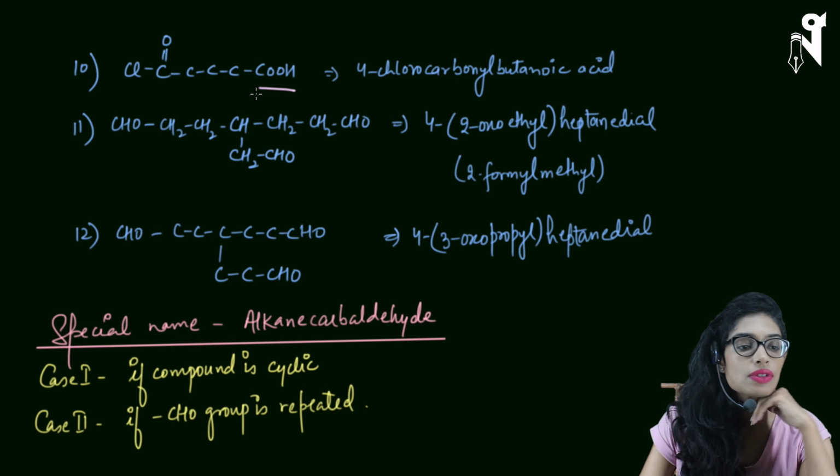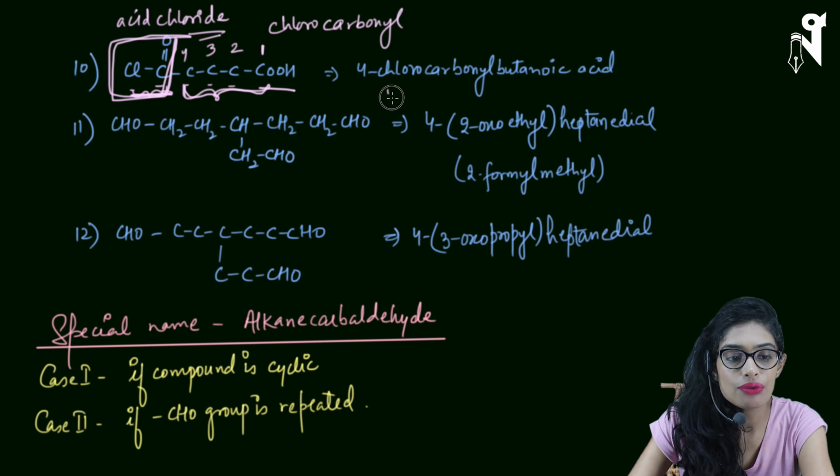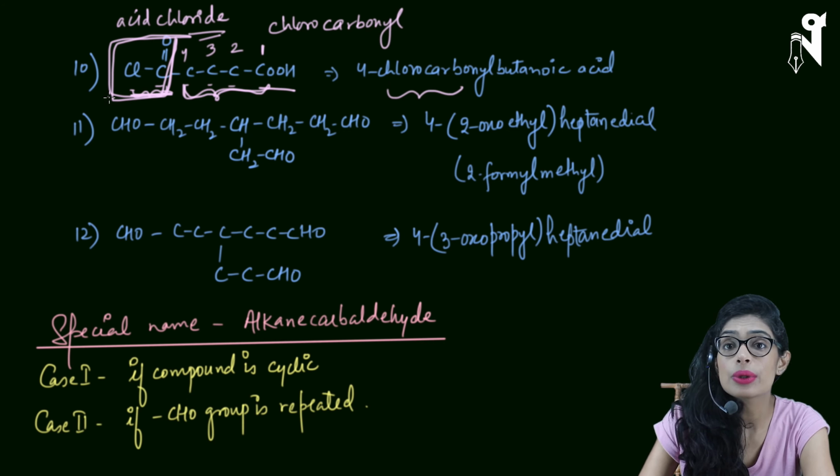So when we are talking about this COCl group, we do not include its carbon in the principal carbon chain. We only count the carbons of the chain excluding the COCl. COCl is acid chloride group, okay, and its name is chlorocarbonyl when it will be acting as prefix. So I have written 4-chlorocarbonyl because we are not including its carbon.